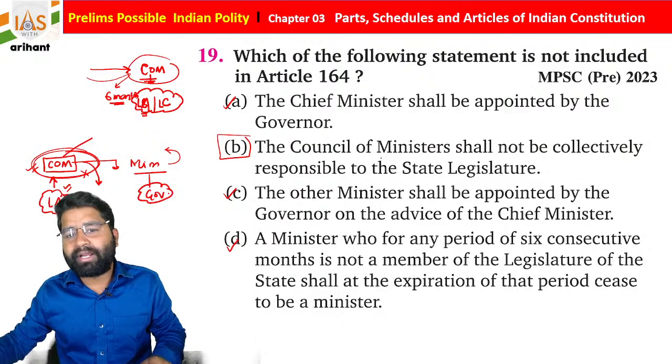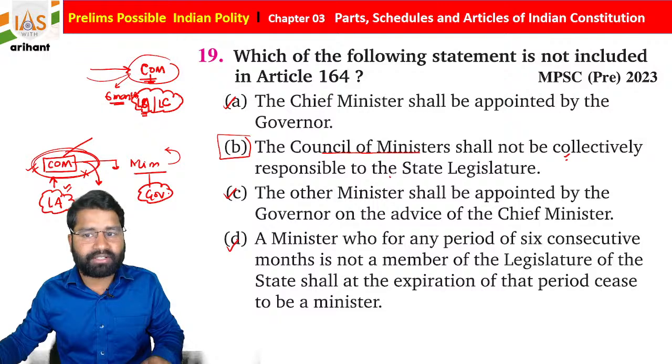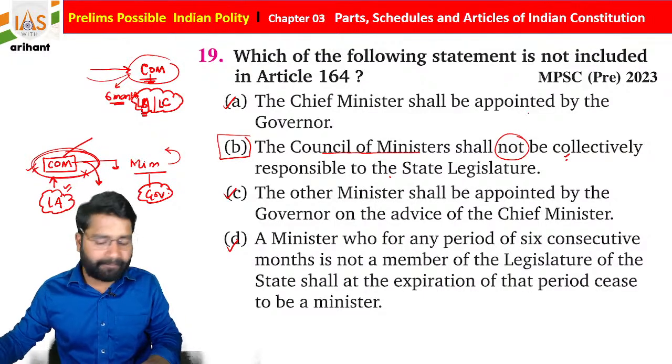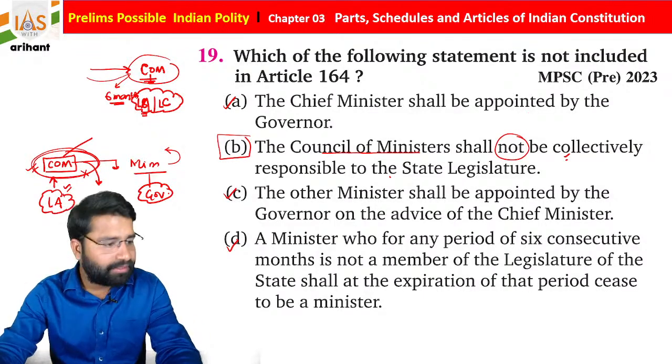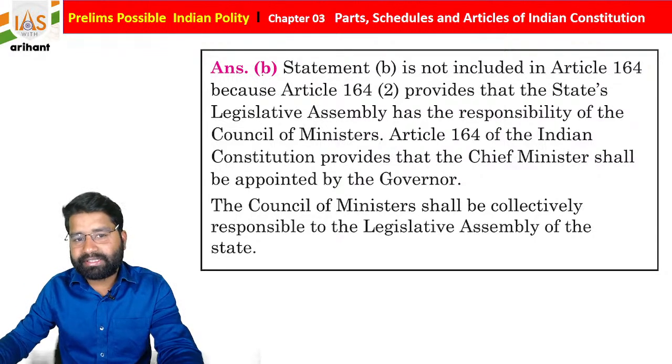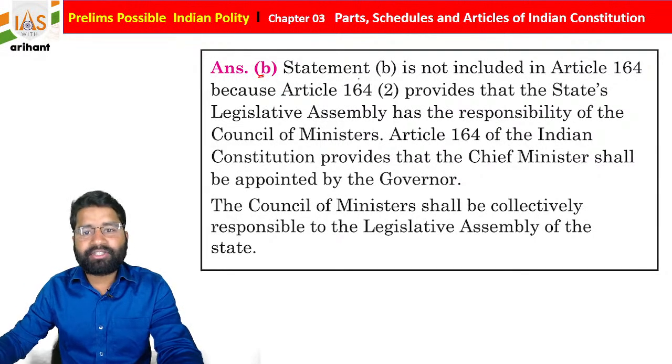So what you find is that the council of ministers is collectively responsible towards the state legislature, so that's why the statement is going to be incorrect. I hope you are all getting it. It is very simple, just try to remember, and things are going to be easy. Now just see the explanation.